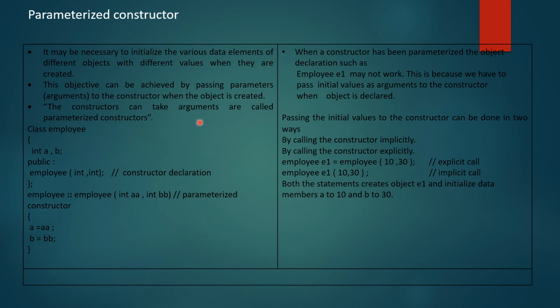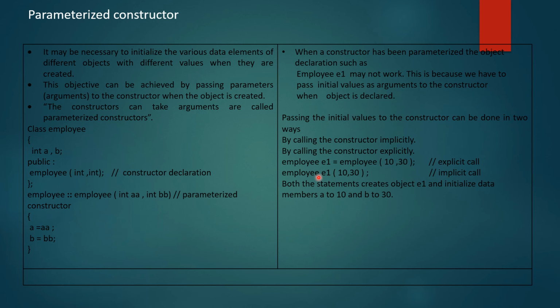Okay, now in parameterized constructor, employee e1, right? Now see, what is the variation between default constructor and parameterized constructor? In default constructor, in void main you just write employee e1, but in parameterized constructor, employee e1 alone will not work, you have to pass the parameters. Now how will we pass the parameters? There are two methods to call the constructor. So we will first see the implicit call. That is, it will automatically call. In both cases it will automatically call, but one is implicit and another is explicit.